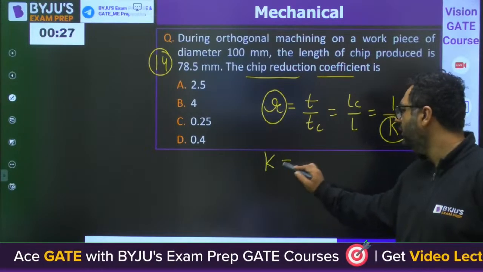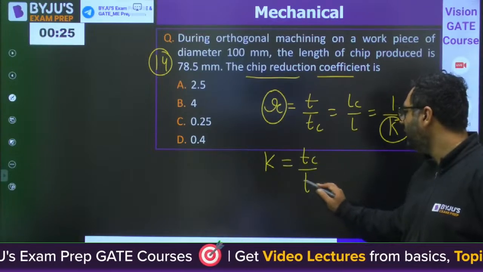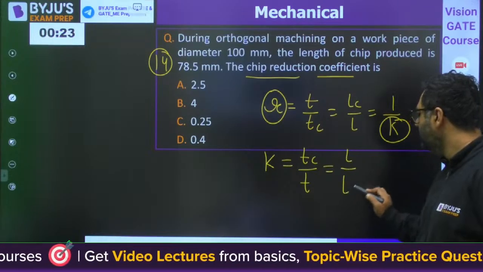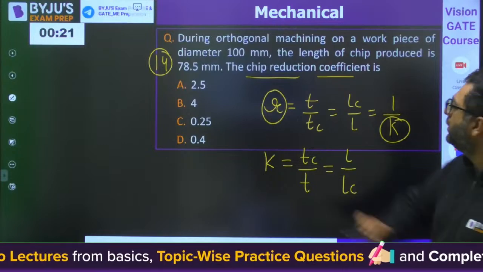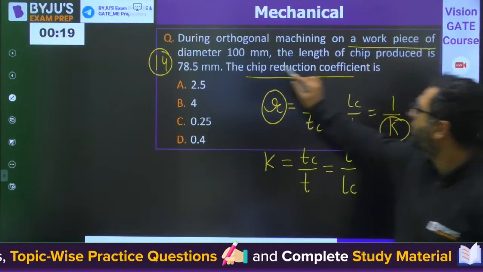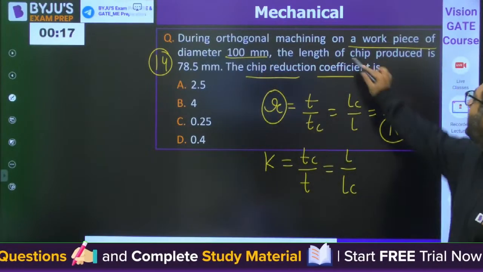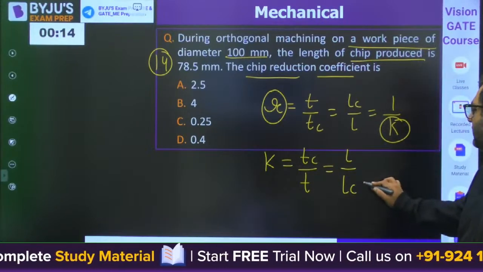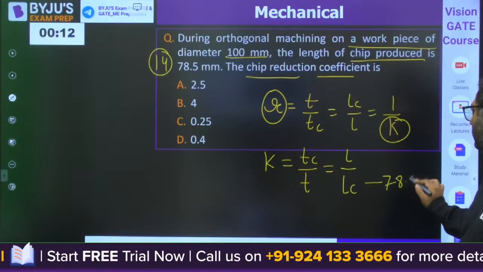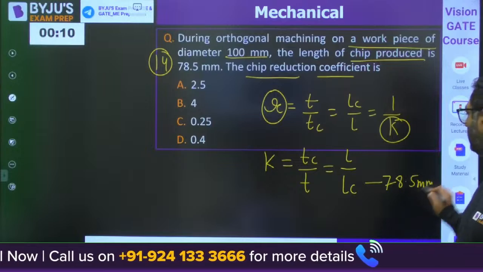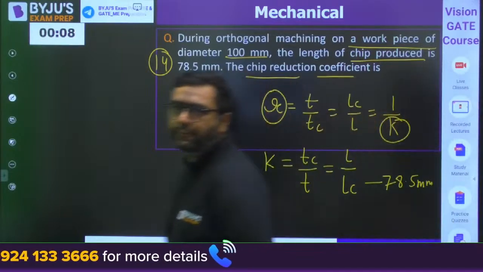So K will be tc by t, l by lc. c represents the chip. Orthogonal machining on a workpiece of diameter 100 mm. Length of the chip produced, so lc is given to you as 78.5. You need to find out the value of K.